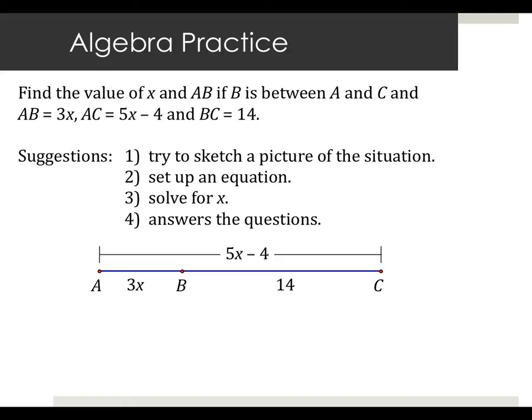There's my picture. So B is between A and C. I didn't put it over here in the middle. It could be in the middle. I have no clue. I just put it over here. I know that AB is 3x. I know that BC is 14. And I know the whole length is 5x minus 4. Here's the hard part. What's the equation? Tell me your name. I said 3x plus 14 is 5x minus 4. Perfect. Everybody hear her? 3x plus 14 equals 5x minus 4. When you solve that, Patricia, what'd you get for x?